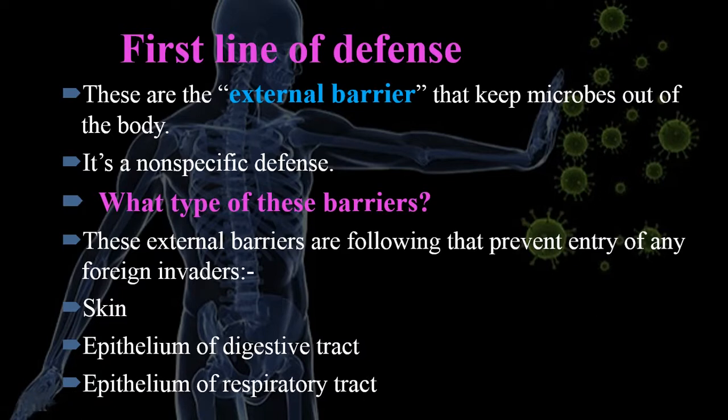Third is the respiratory tract. You know that we inhale air, and without air we cannot survive. That's why our respiratory tract should have modifications to resist microorganisms. In our air, many germs are present, because there are a lot of pollutants in the air, and they can enter your body and cause many respiratory infections.